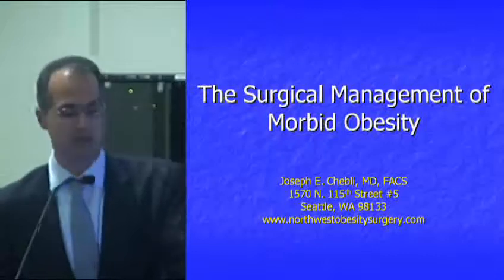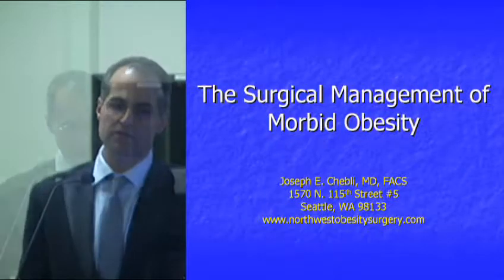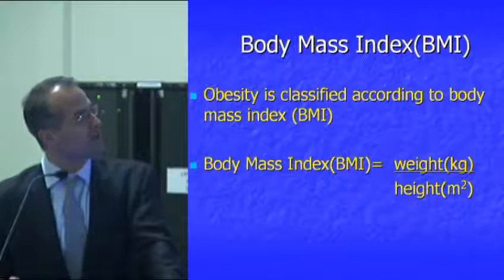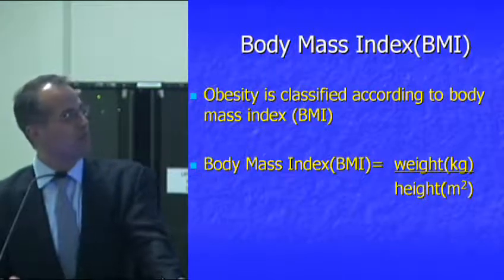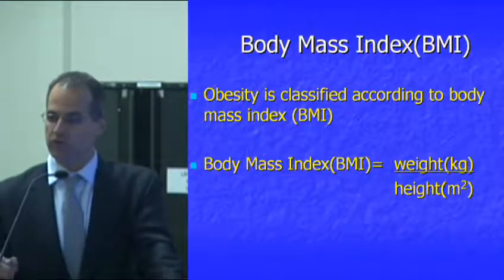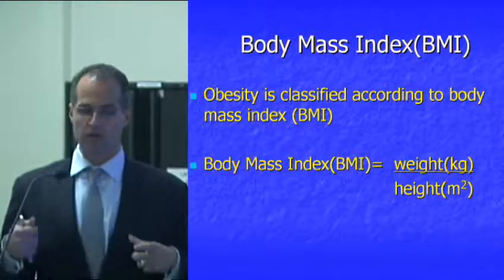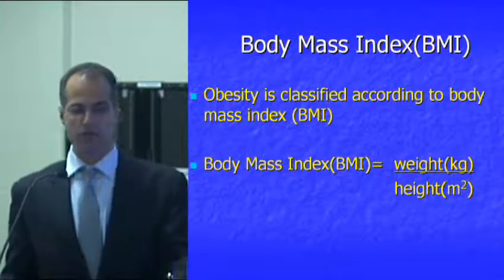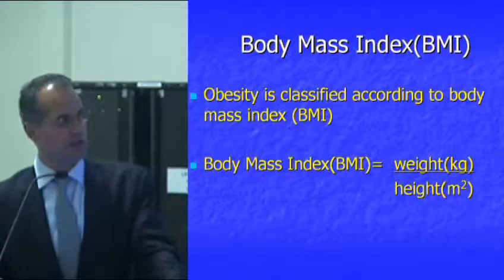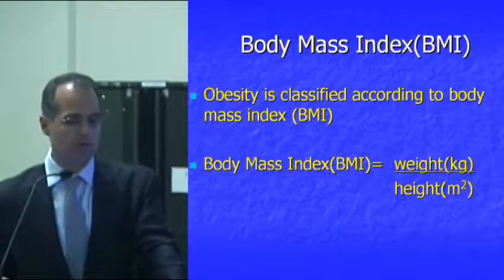What I want to talk to you about tonight is the surgical treatment of morbid obesity. So to define obesity and overweight, we use this terminology BMI, or body mass index. In those green folders you have, one of those is a BMI table, and you can look up your height and weight and your body mass index. So that's how we define obesity by BMI.